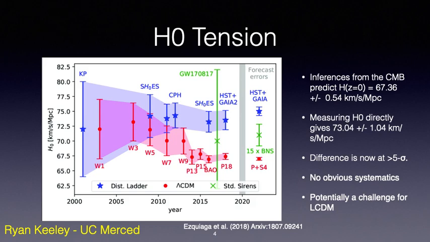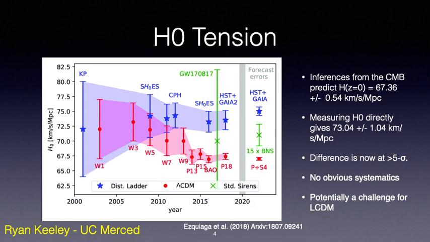This mismatch has reached a statistical significance of over 5 sigma, and while there are no obvious systematics, the way to detect the need for systematics would be via independent measurements of H0, for example with gravitational wave standard sirens, or time delay distances, or calibrators of supernova distances other than Cepheids, like the tip of the red giant branch. However, the tip of the red giant branch is not as precise as yet. Lensing time delay distances need more systematic control, gravitational standard sirens need more electromagnetic counterparts, and so the final word on this is yet to come.